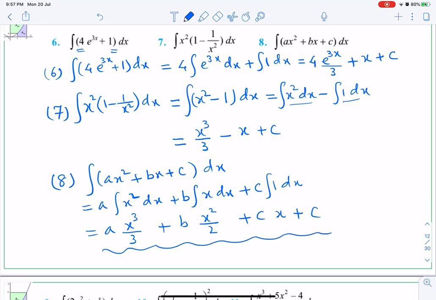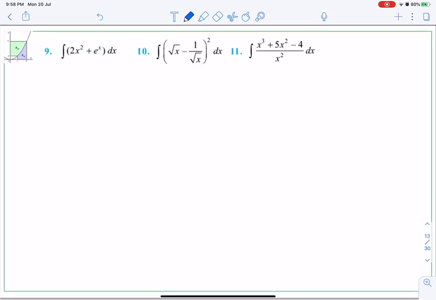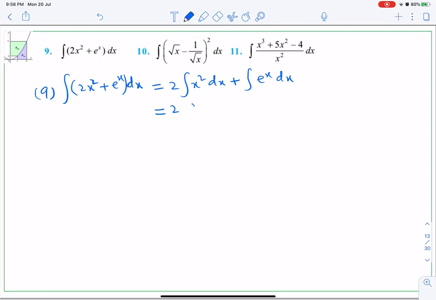Okay. Next question. Question number 9. Integral of 2x square plus e raised to x, and dx outside. So I will separate them. Integral 2x square dx plus integral e raised to x dx. And now integrating them, 2 as it is, integration of x square is x cube upon 3, plus e raised to x is e raised to x because there is no coefficient of x, plus c. So this is the final answer.